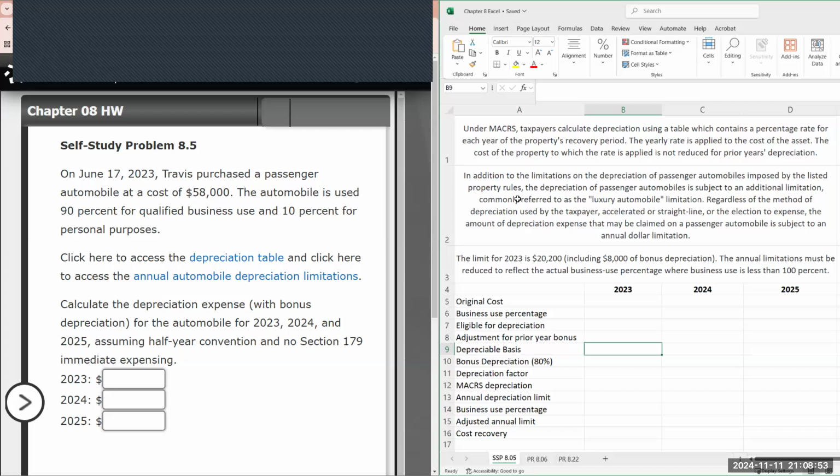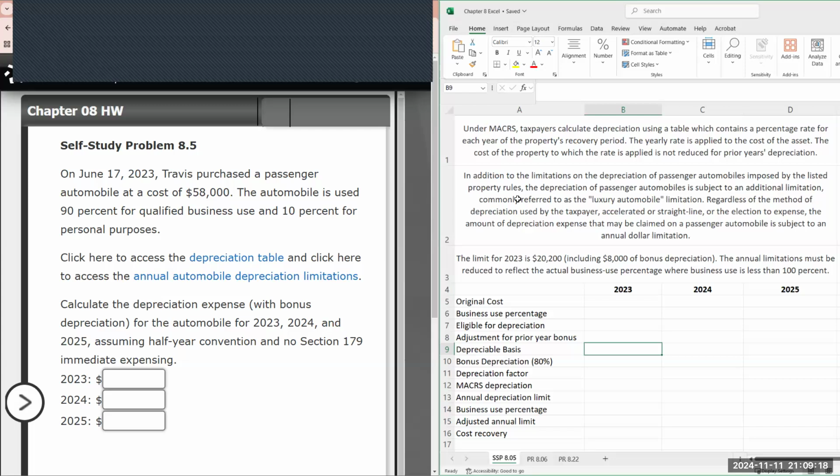So under MACRS, and MACRS stands for the Modified Accelerated Cost Recovery System, a key thing to keep in mind is that there are some differences between book depreciation, which is governed by GAAP, generally accepted accounting principles, and tax depreciation.